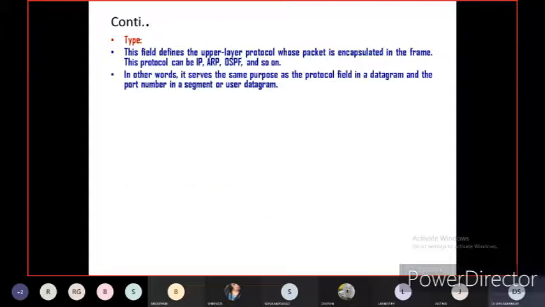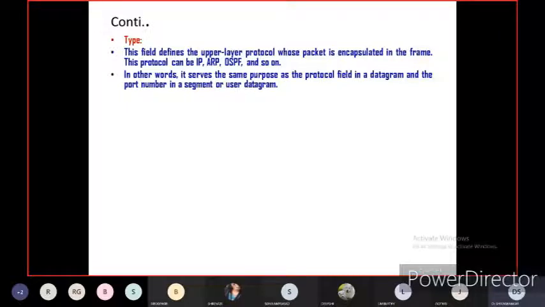Now what is type? Type also we have seen in the block diagram. This field defines the upper layer protocol whose packet is encapsulated in the frame. This protocol can be Internet Protocol, ARP Protocol, or OSPF Protocol, and so on. There are so many standard protocols available for the type of frame format. IP, Internet Protocol, is connectionless, as we know, right? There is no guarantee whether the destination is receiving the data or not. So that is called an unreliable or connectionless protocol. ARP is also, OSPF is also, and there are so many protocols.